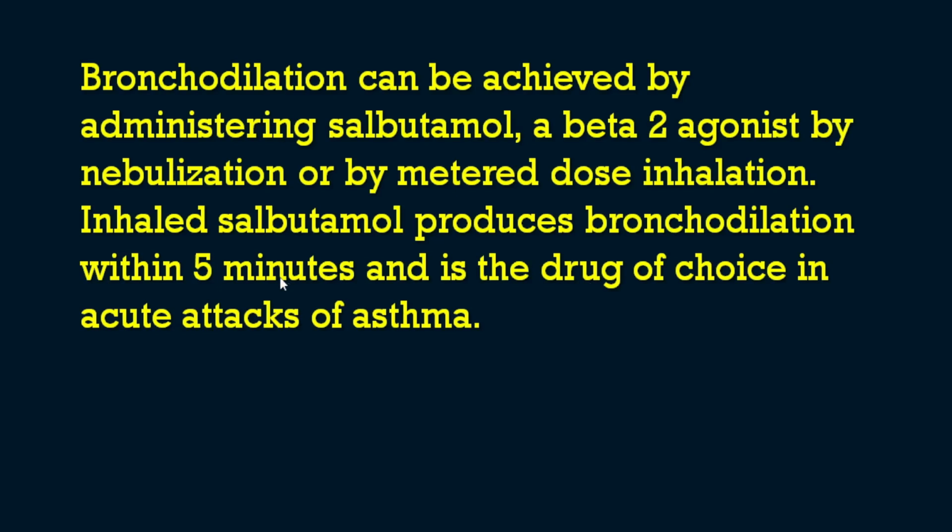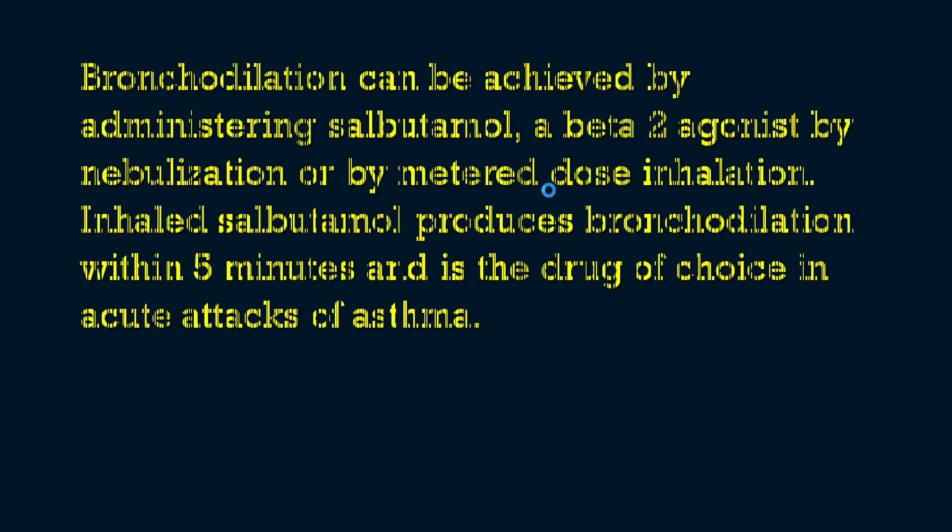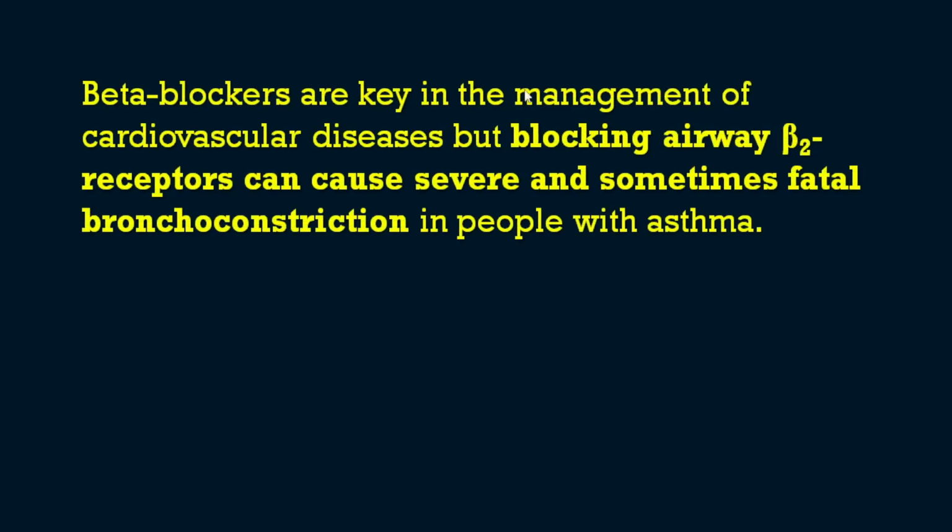Okay, so inhaled salbutamol produces bronchodilation within 5 minutes, and it is the drug of choice in acute attacks of asthma. Salbutamol is a beta 2 agonist, that is also important. Then the other options, we will see why they are contraindicated in bronchial asthma attacks. First of all, the beta blockers. I have given propranolol and morphine as another option.